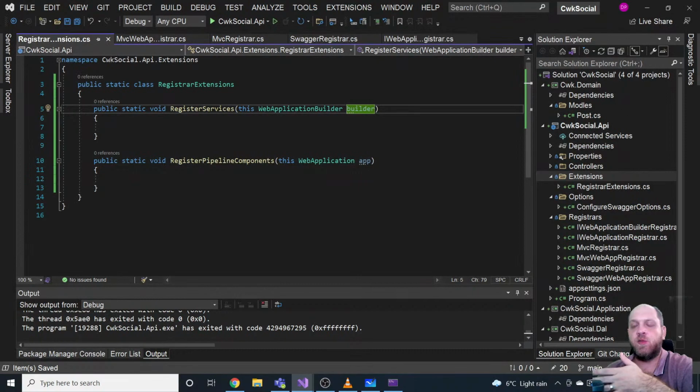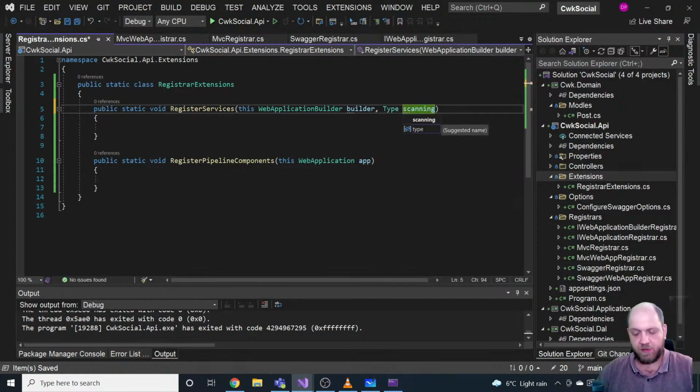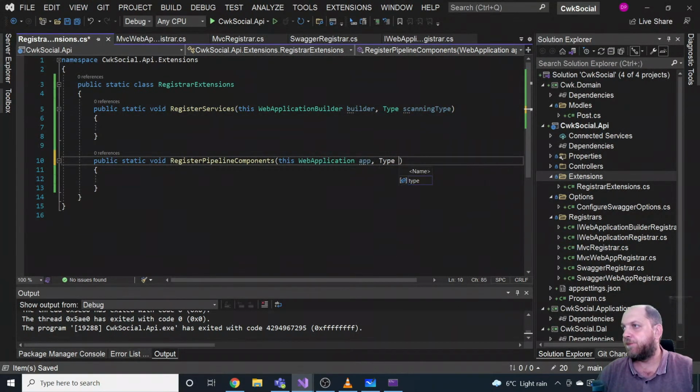It's much like the way that AutoMapper does it, the way that Mediator does it, the way that FluentValidation does it. You always have to provide a type, which would be something like a scanning type, or the assembly in which those services will scan for certain classes. So let's also have here a type. Let's call it scanning type, and we'll also have this here, type scanning type. Okay, so I guess we should be good with that.